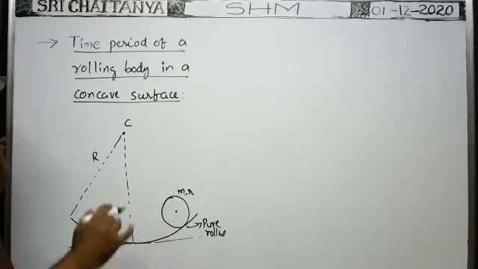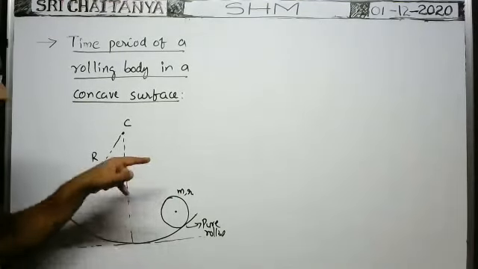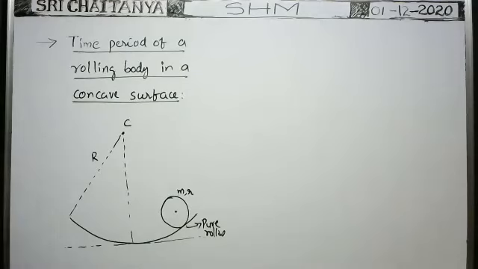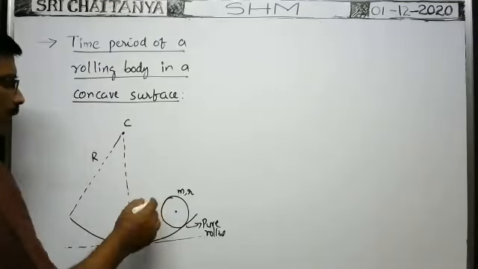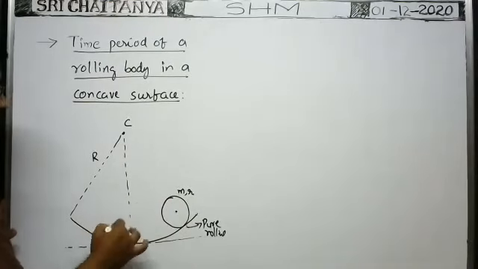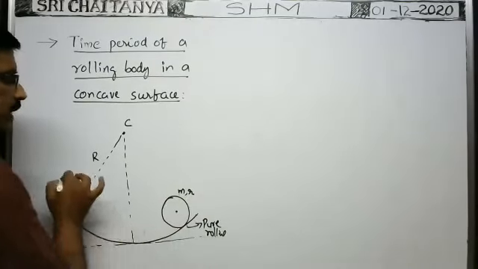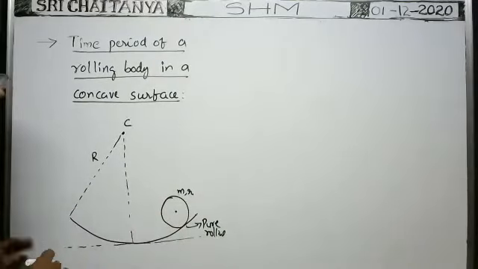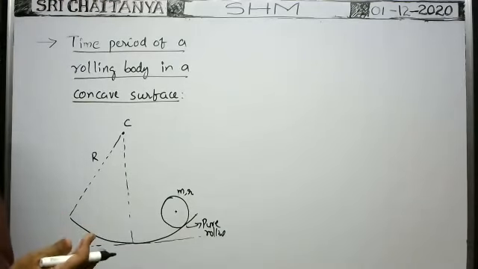Already we did that type of problem. But here it is not sliding. It is not the smooth surface. There is rolling without slipping. In such case, while rolling without slipping, what is the time period? It is rolling like this and reaches one extreme position, and again comes back. In this way, by rolling, it moves to and fro, back and forth. Then what is the time period for this? In order to find the time period, we have to find the torque acting on this body. From the torque, we have to find the angular acceleration. If we know angular acceleration, we can have the answer.